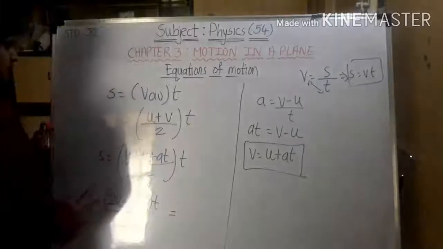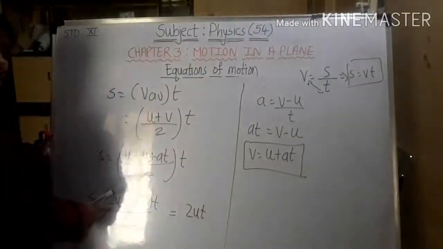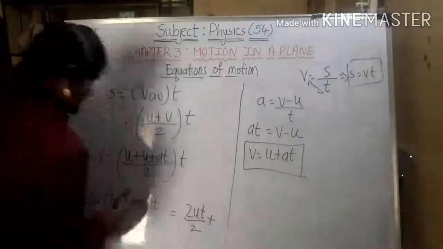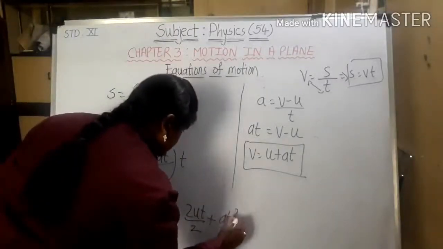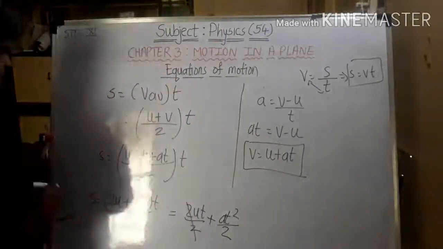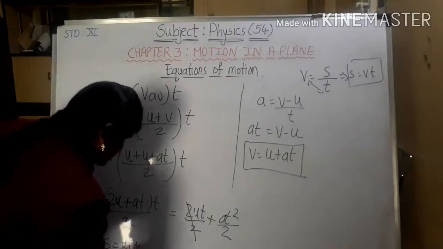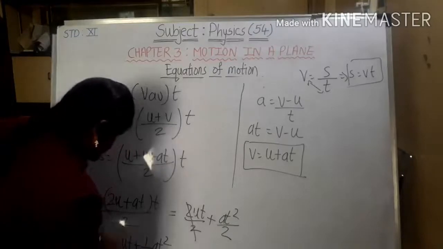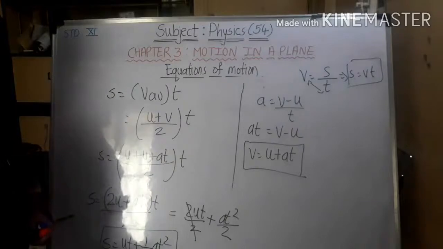So this will be 2ut, multiplying the first term by 2, plus at into t will be at square, divided by 2. This 2 has been cancelled. So we are getting s as ut plus half at square. So we got the second kinematic equation, which is ut plus half at square.